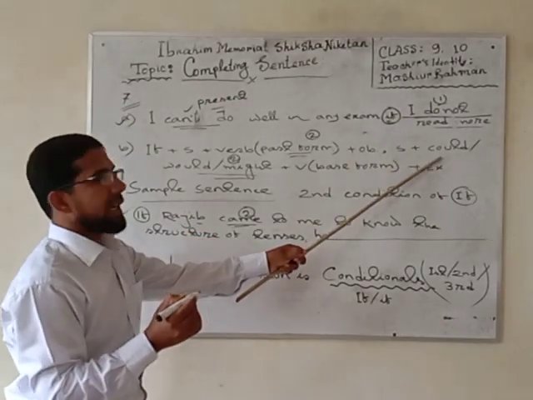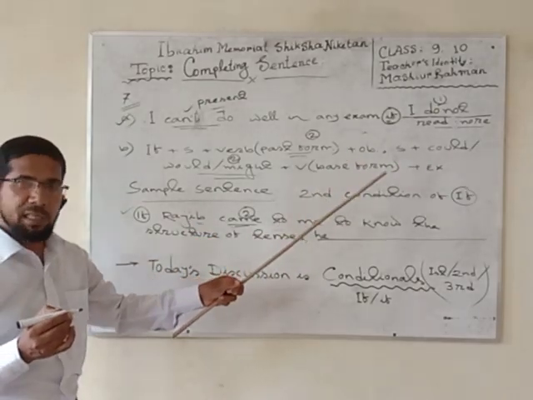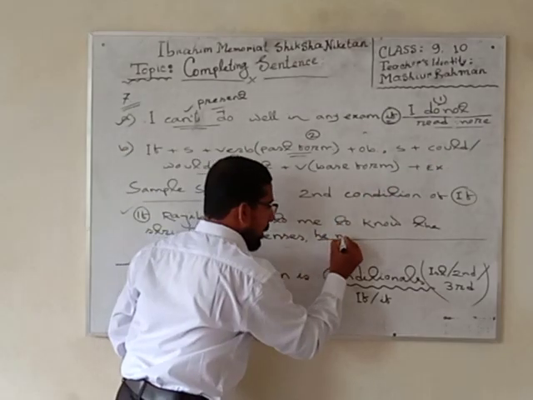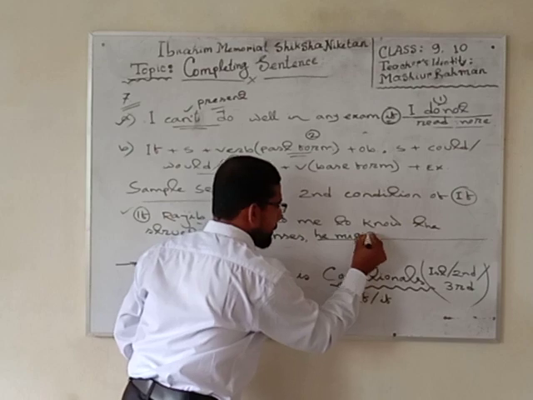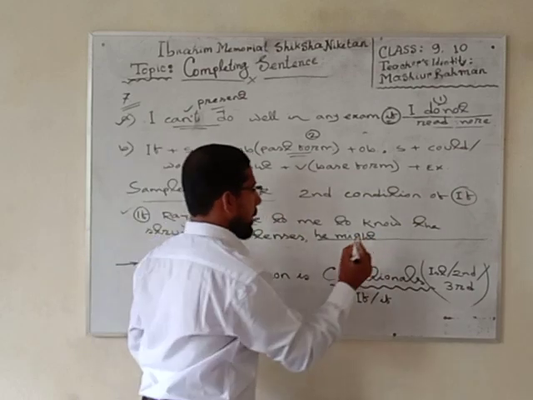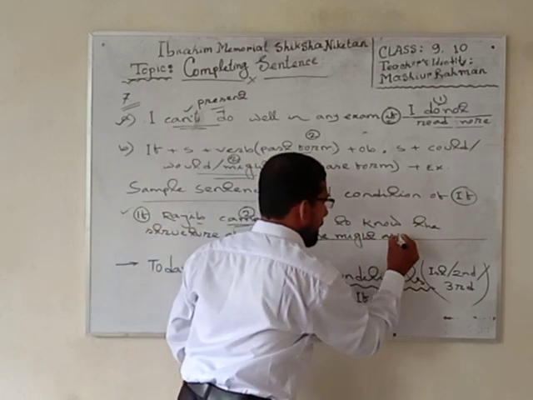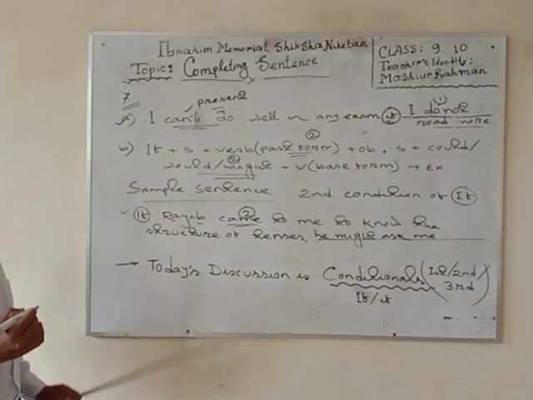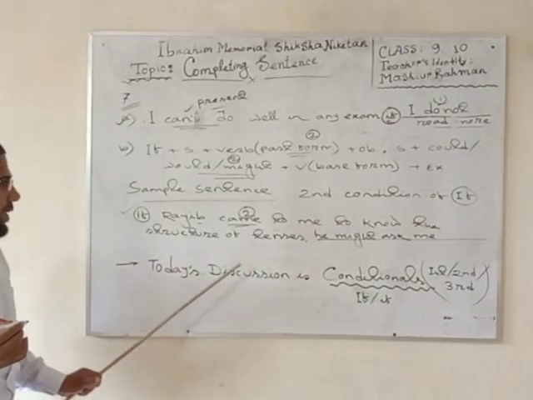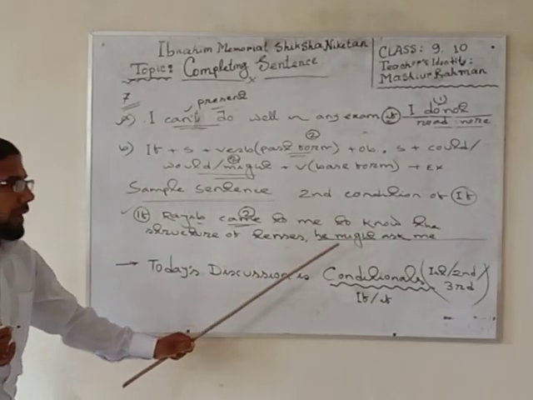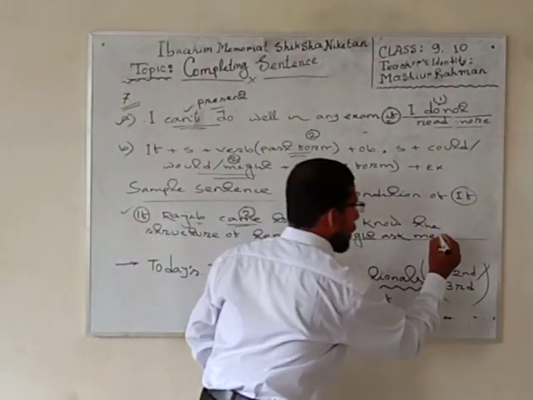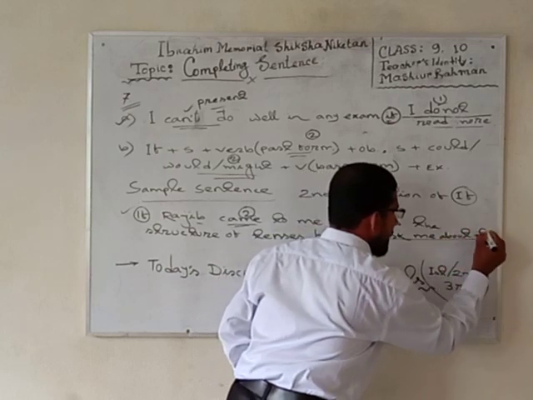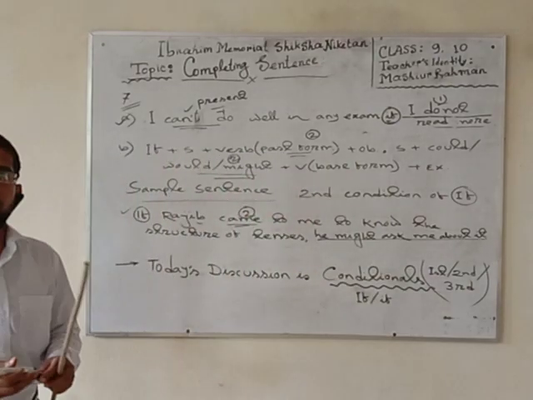Then you may use here any type of modal verb as you like best. Otherwise you may use here could, might. He might ask me. He may ask me. If Rajiv came to me to know the structure of tenses, he might ask me about it. Clear? It's the structure of second condition.